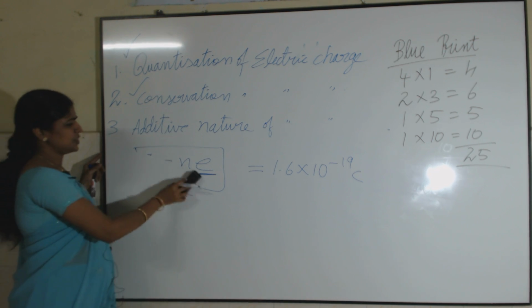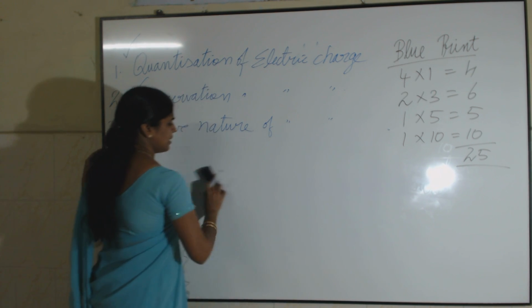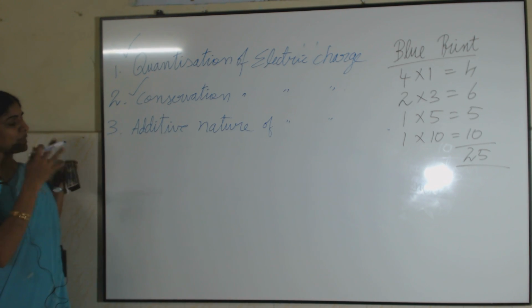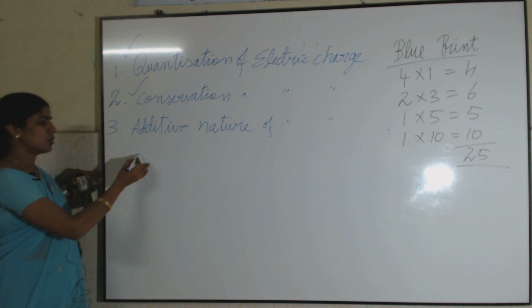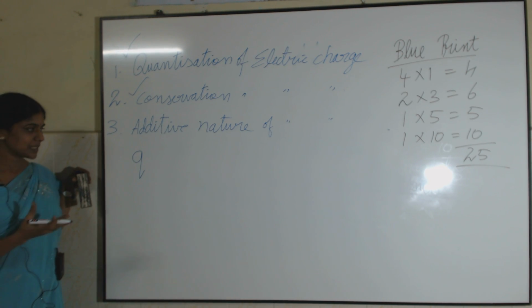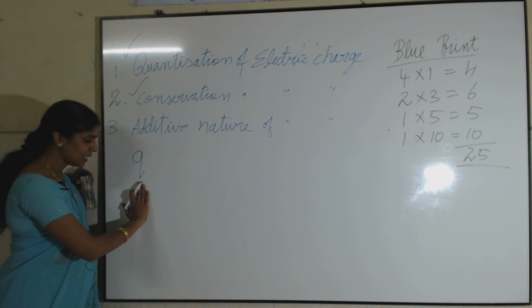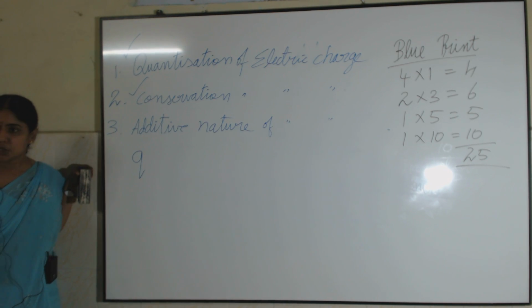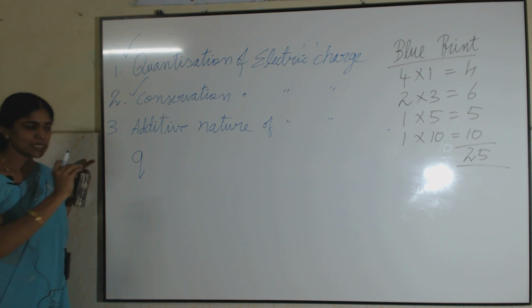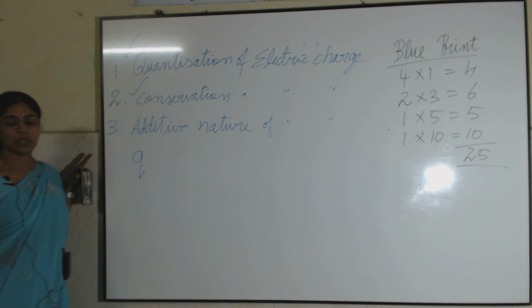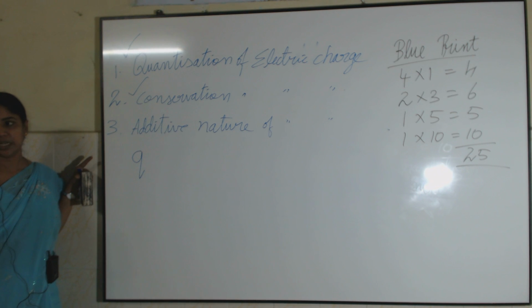In this law of conservation of electric charges, as we know, electric charges can neither be created nor be destroyed. So, from the law of conservation of electric charge, the total charge of any isolated system remains constant. What will actually happen is that the charges will be transformed from one system to another system. Anyhow, the total charge of any isolated system remains constant. There will be no change in the total system. There will be just transformation of charges from one system to another system. But if you see as a whole, its total charge remains constant in an isolated system.